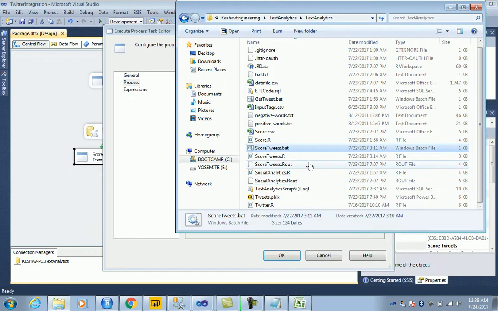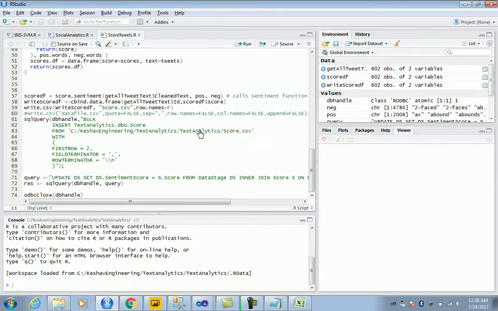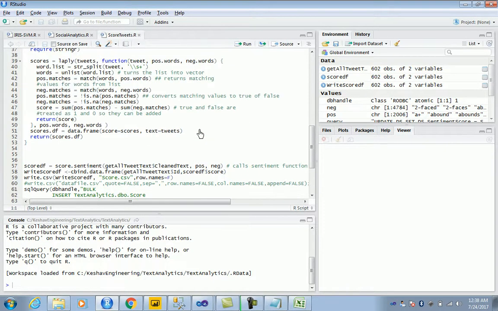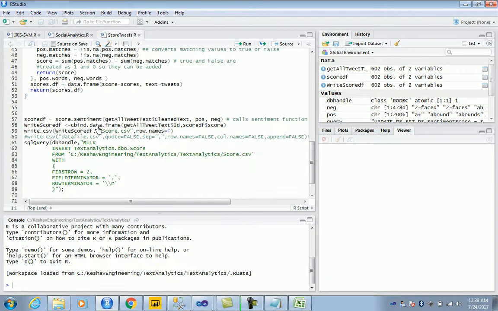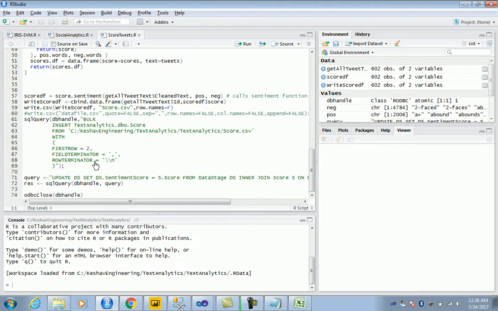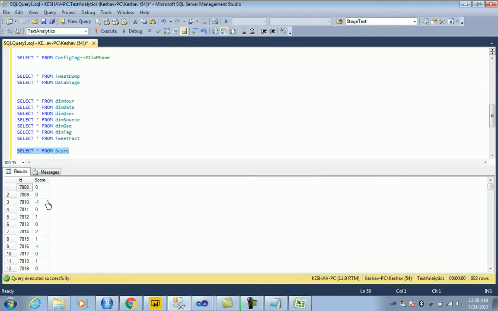The score tweets.r is actually the one which is scoring the sentiment score. It's R code, so it is basically scoring each of the tweet texts, and then it is writing the tweet on the score table. So that's the score table. It writes the tweet on the score table.